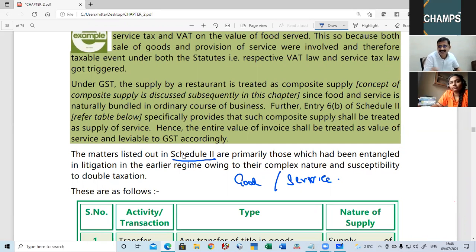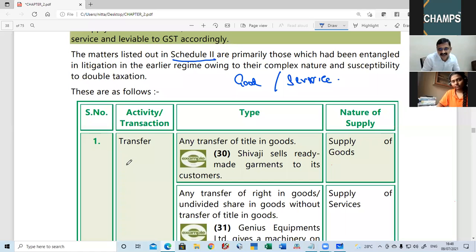Now, under the current GST law, an item will be treated as a good or as a service, that's all, but not as both. There is no confusion at all. Schedule 2 clearly demarcates the difference between a good and a service. So what is under Schedule 2, we will understand in tomorrow's class.